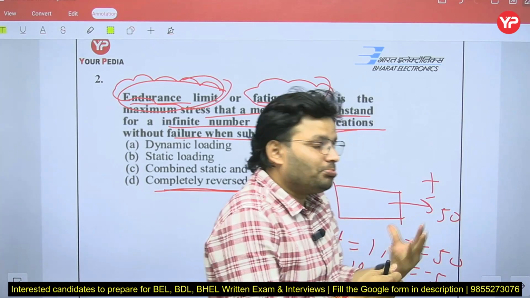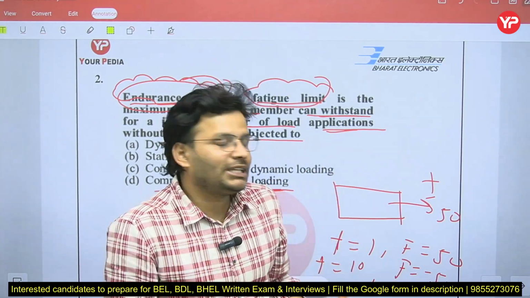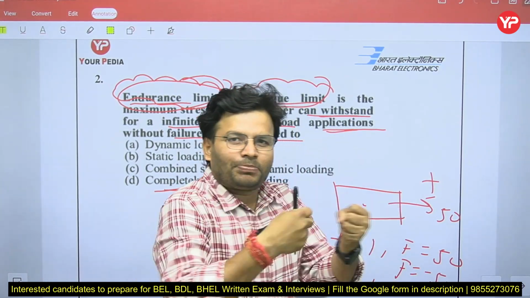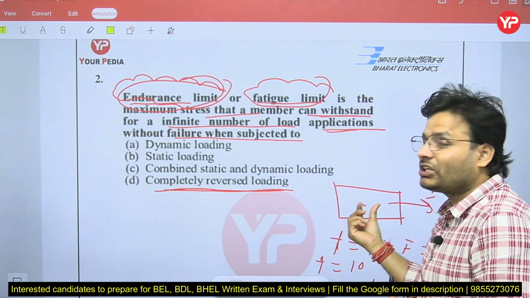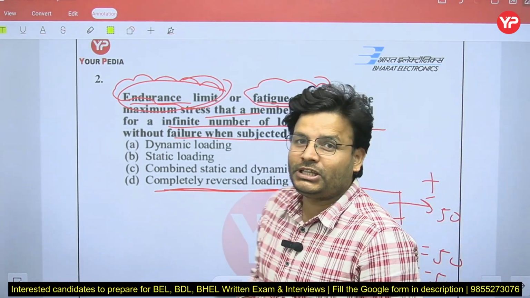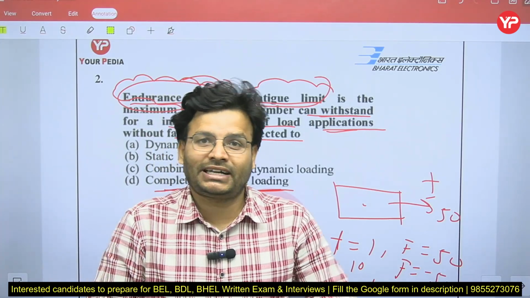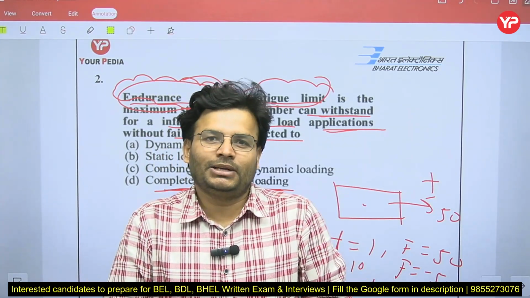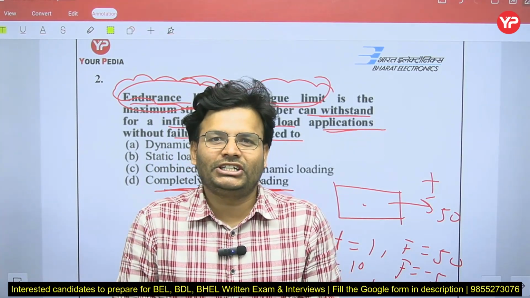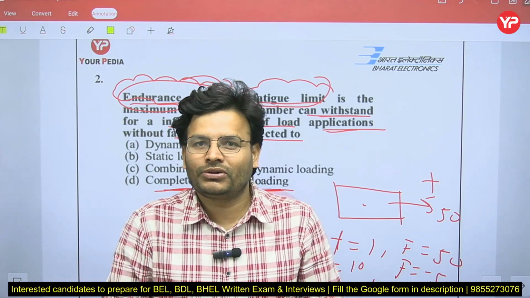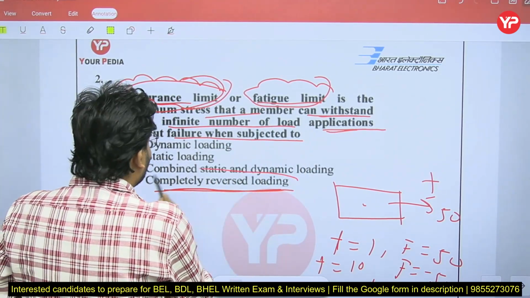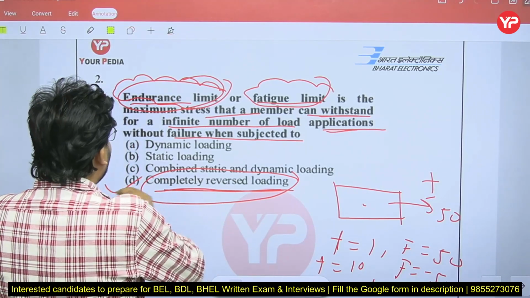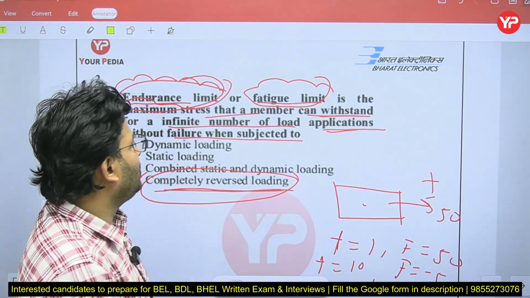Due to sudden compression, expansion, compression, expansion, there can be a crack formation in the body. Once the crack forms, it will propagate, and once the crack propagates from end to end, the body will fracture, break down or fail. So my dear friends, that load is called what? Completely reversed loading. For that you define the endurance or fatigue limit.